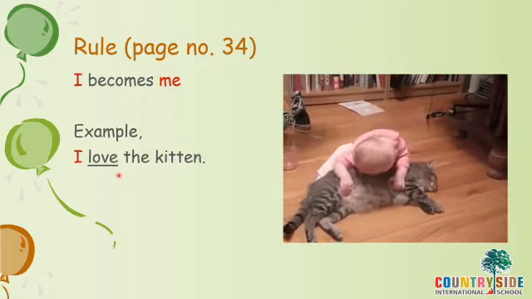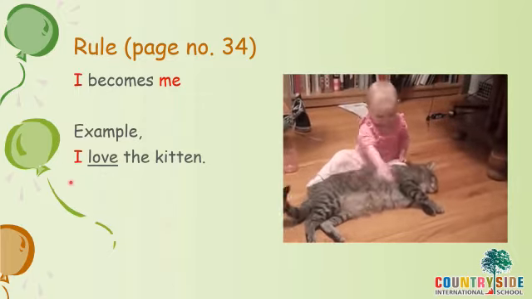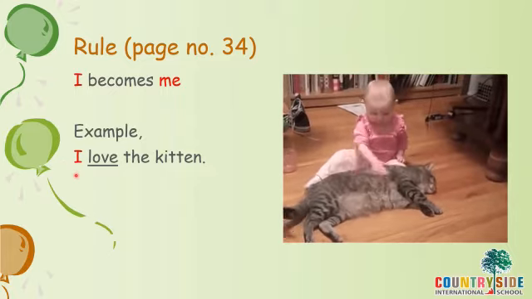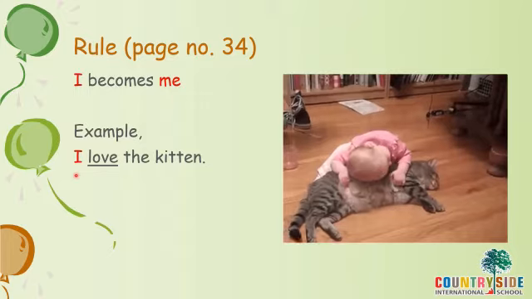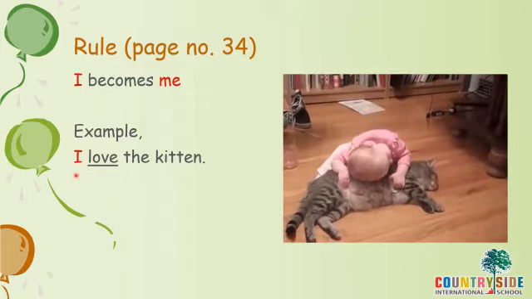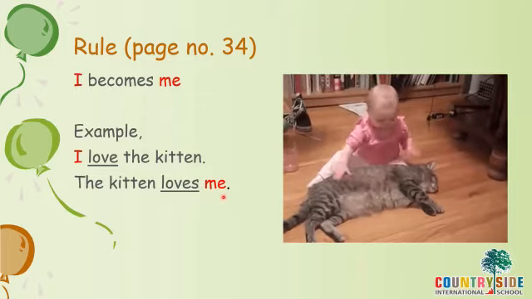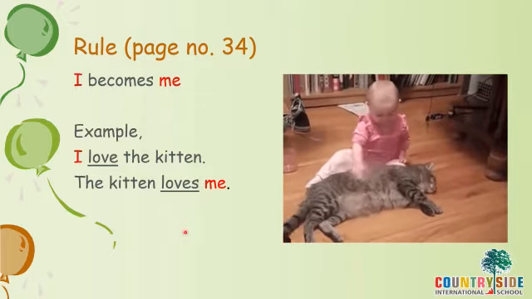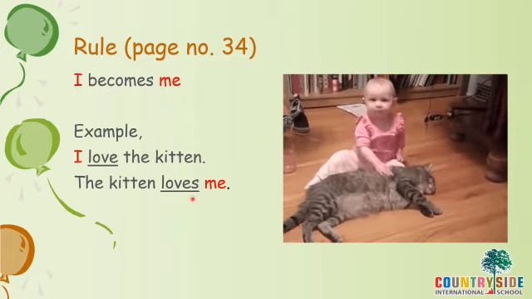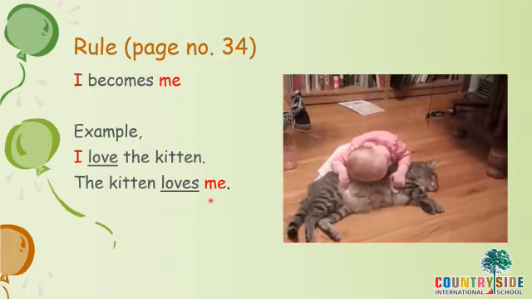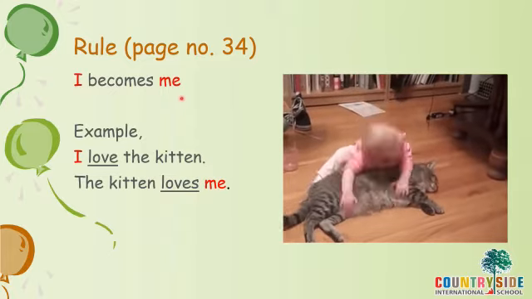Now love is an action word, right? It's a verb. If a pronoun is used before the verb, it will remain I. But if the pronoun is used after the verb, let's see what happens. The kitten loves me. I changes into me. If we write a pronoun after the verb, the pronoun changes. If it is I, it becomes me.